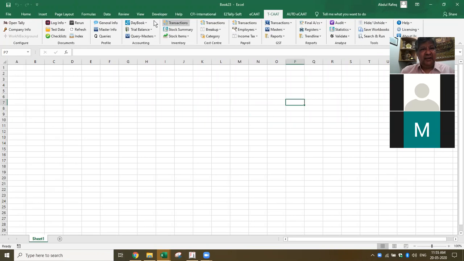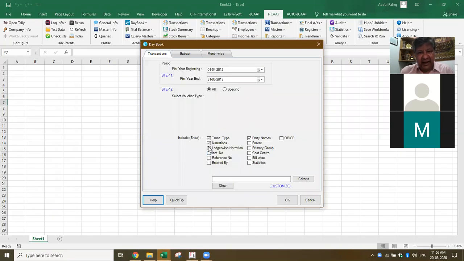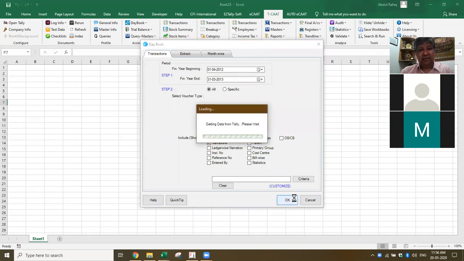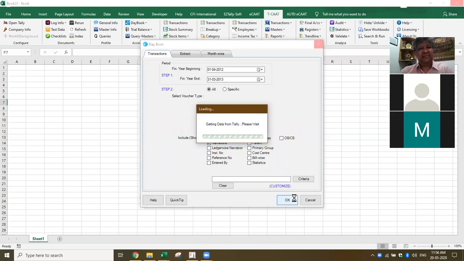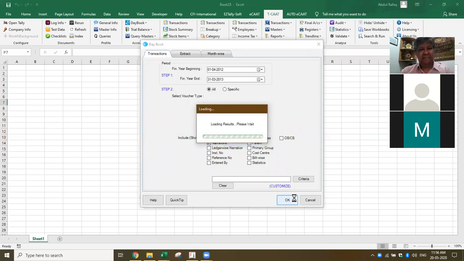Whereas here, if you see, I go to daybook and say I want the transactions of the daybook. Now here I have the transaction type and party name. I have just taken 14/12 to 30/13. Now you see all the ledger transactions, all the daybook transactions for all the ledgers. It will extract from Tally and give it to you in Excel in a structured manner. So what is the difference? I'll show you the report, then you'll get an idea of how it looks. Once you have the data like this, you can do further analysis.